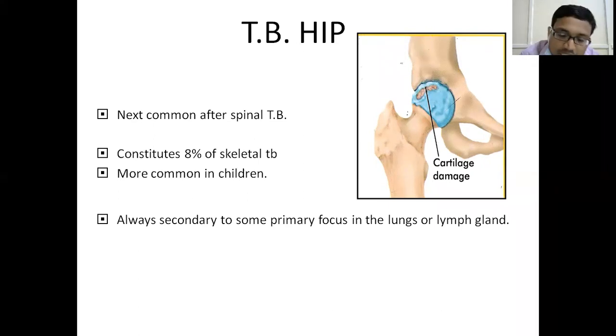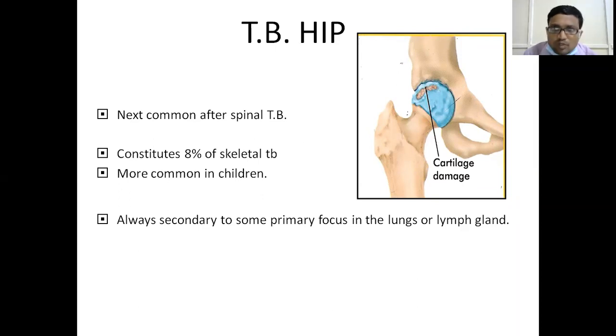Next, the other rare joint sites I will also discuss in the next class. In this final 10 minutes, you need not worry about this, because I have discussed many things in the general features of tubercular disease. For individual joint involvement, there are specific things you have to know, which will clinch the diagnosis. If you know them, you will be able to treat the patients with confidence. Now, I'll be talking about hip tuberculosis and knee tuberculosis.